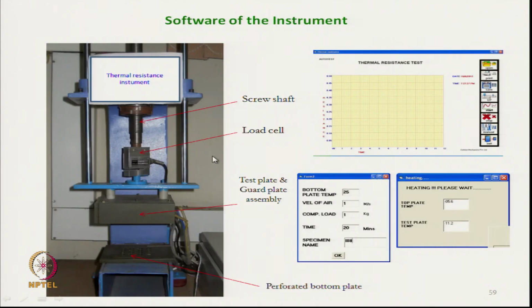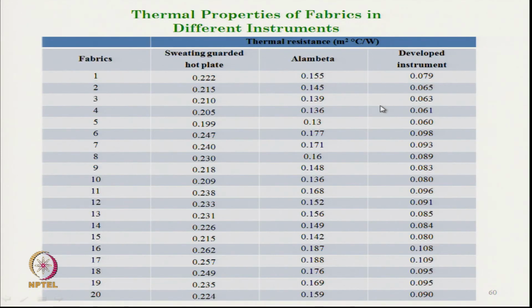This is the photograph of the system. This is the load cell, this is the total guard plate system, and the perforated bottom plate here, and the fabric sample is placed here. So, we can get the load versus thickness curve, as well as calculate the thermal transmission at different compression levels. This is the data we get from the instrument.